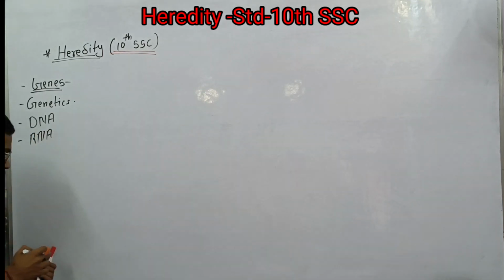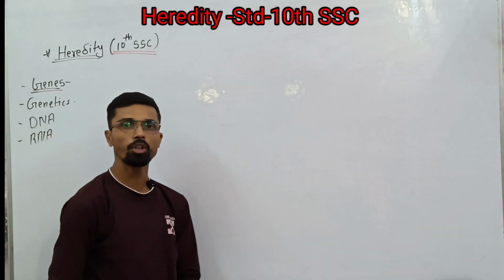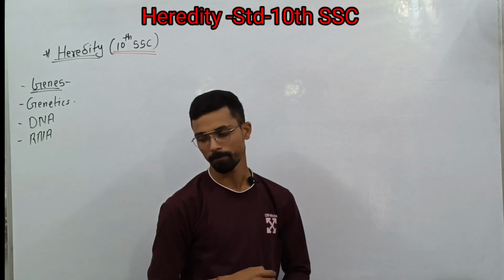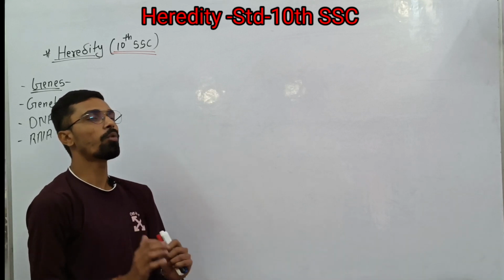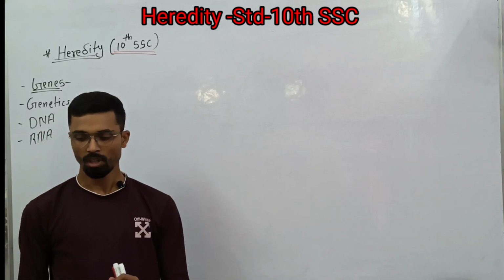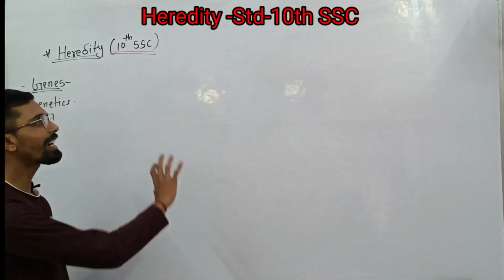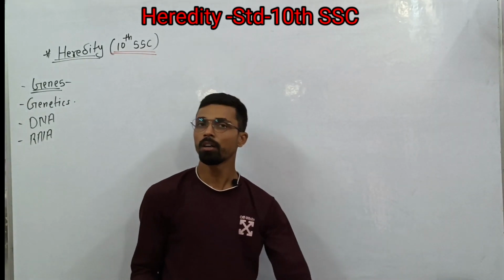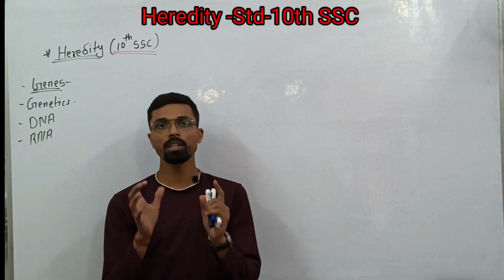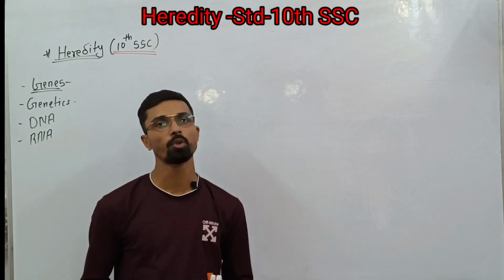Now DNA and RNA, these terms we have already studied in 9th standard. DNA is deoxyribose nucleic acid, RNA is ribonucleic acid. But in class 10th also we have to understand the meaning of DNA. Before starting the actual topic of heredity and how the proteins are formed, we need to understand what DNA is and what chromosomes are.